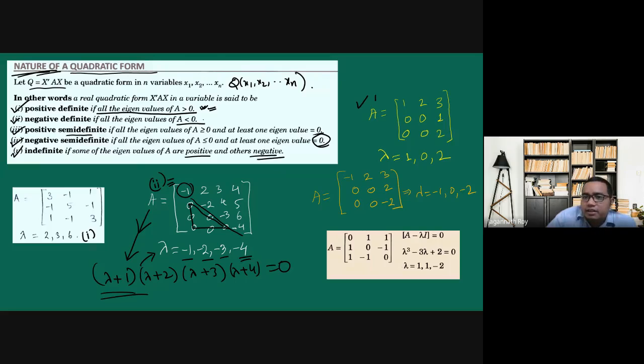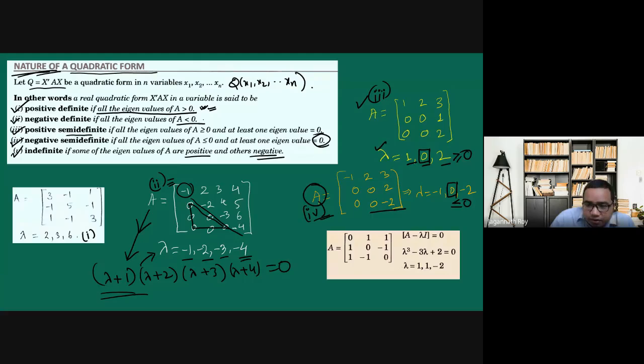Case 3, we are having a matrix. So the lambda values are 1, 0, and 2. All are greater than or equal to 0. At least one of them is 0. So that is positive semi-definite. Similarly, if we have the fourth case, all are negative, at least one is 0. So that is negative semi-definite, case 4.